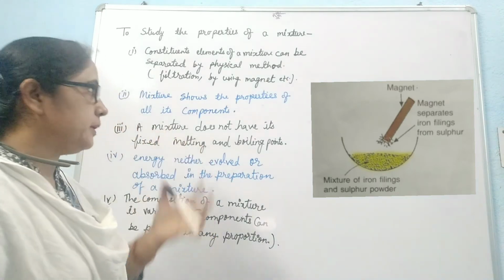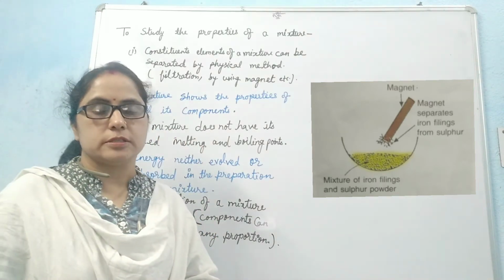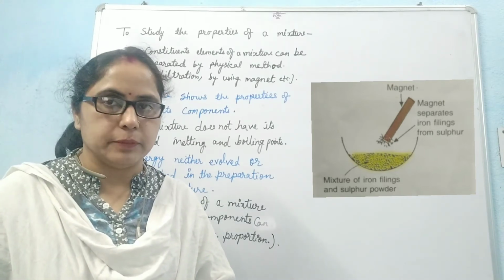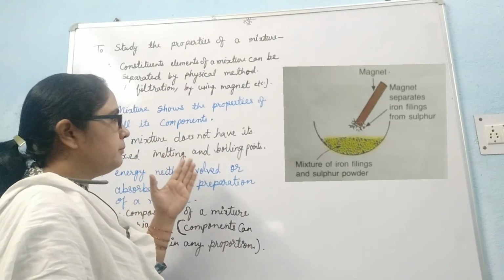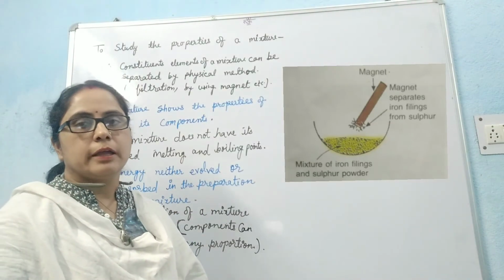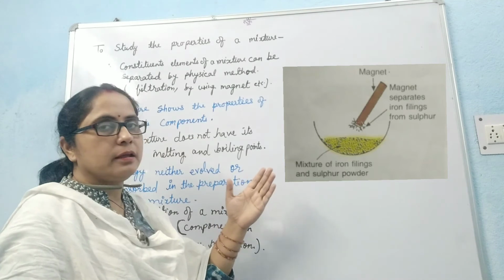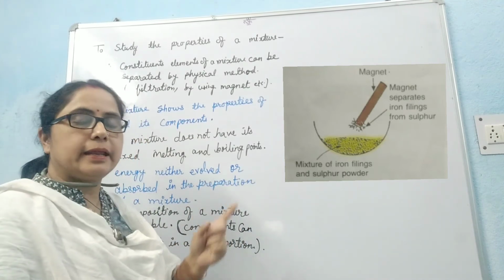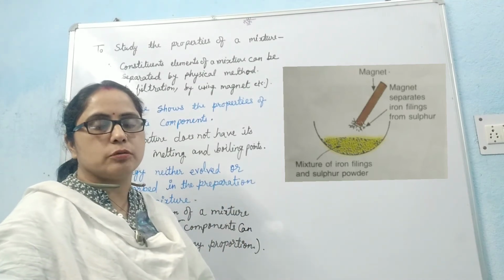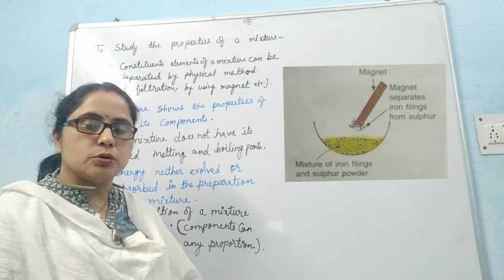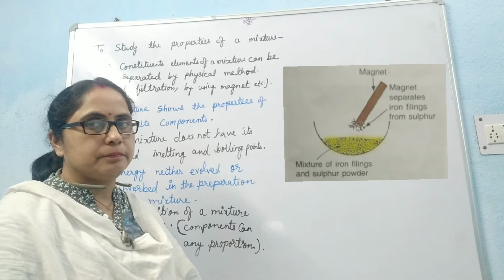The second property is that a mixture shows the properties of all its constituent elements. We can show this if we add dilute sulfuric acid to this mixture: the iron reacts with dilute sulfuric acid to evolve hydrogen gas. It means it shows the property of a metal.